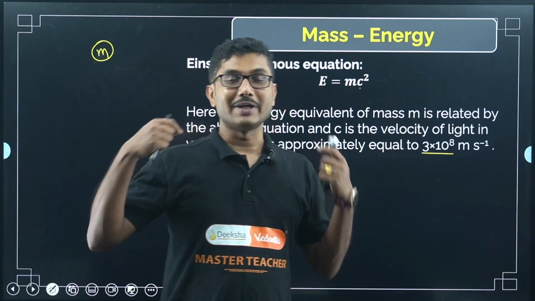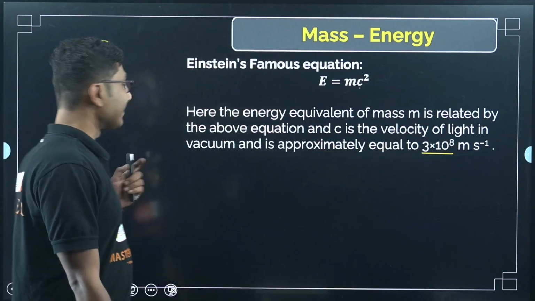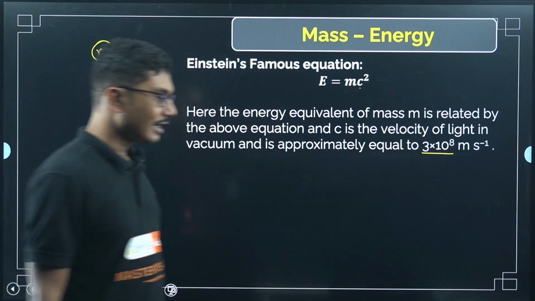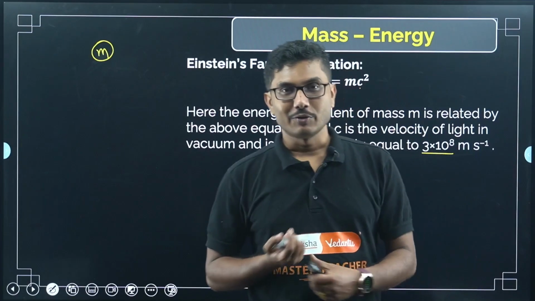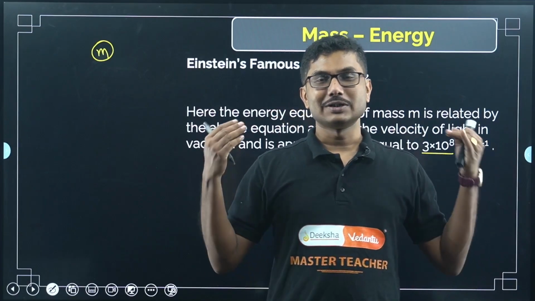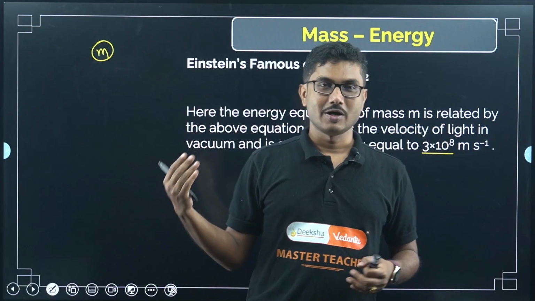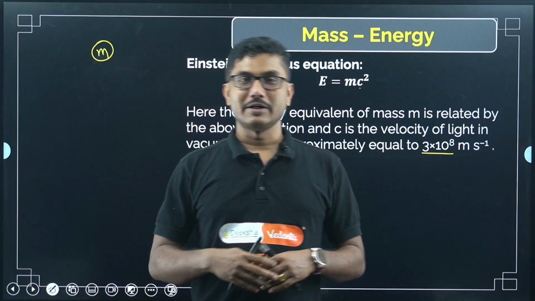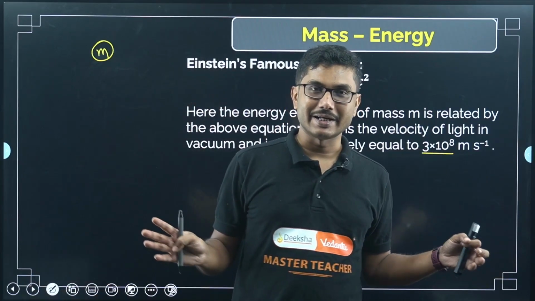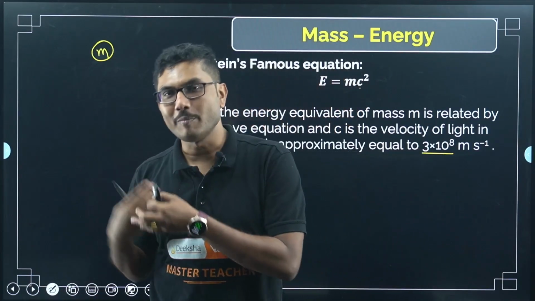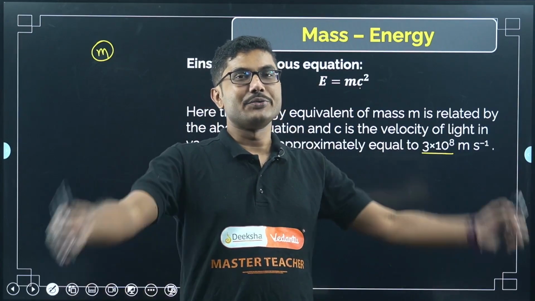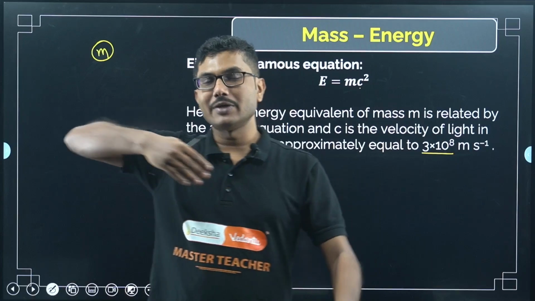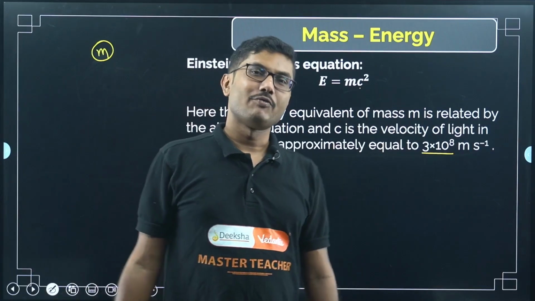It has a huge potential to be converted into energy, because we know that at the beginning of the universe, when there was nothing, energy was the only thing that existed. From energy, through the Big Bang, mass was created. So mass was created from energy, and if you can destroy that mass, eventually it will go back to energy form again.